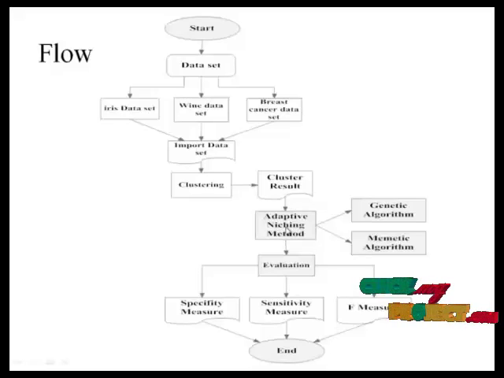Next we have the adaptive niching method, and we apply it to the clustered records. We have two algorithms in the adaptive niching method: the first one is the genetic algorithm and the other one is the memetic algorithm.